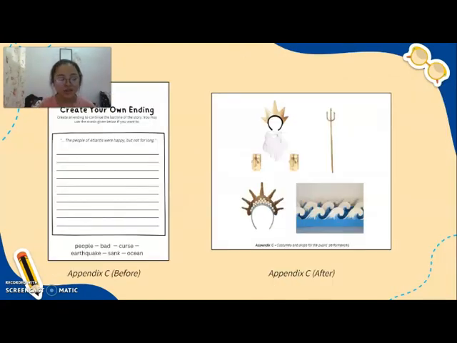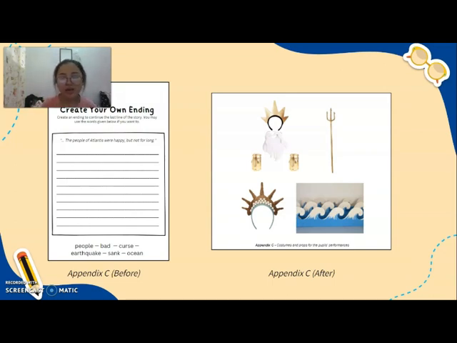Okay, so this is another example of how we will revise it. The first one is the before, where they have to create their own ending, and it started with the sentence: "The people of Atlantis were happy, but not for long." See, the lack of colors might also be something that demotivates the students.